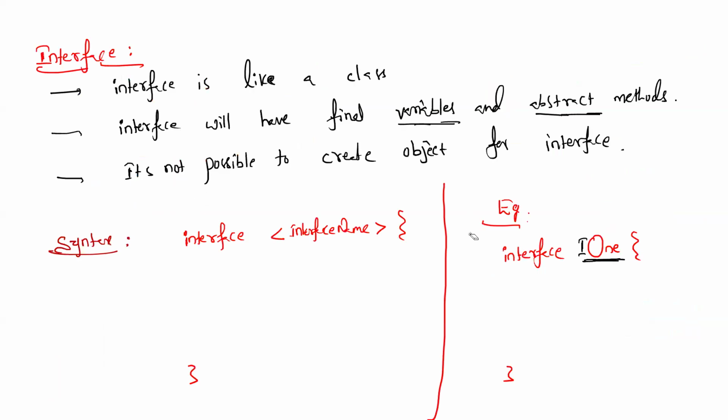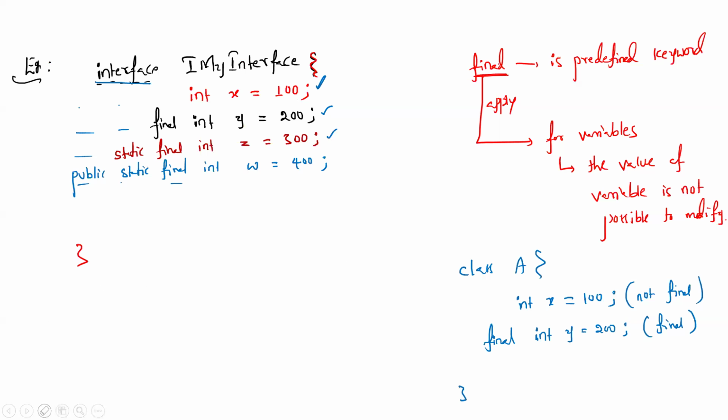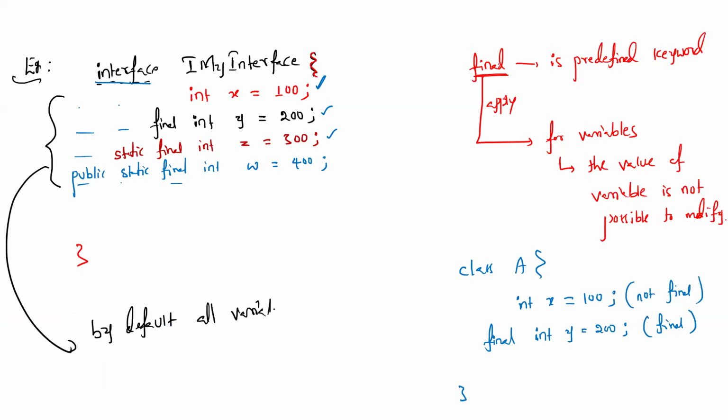So I didn't write it here. Because of all these things, the point is that by default, all variables inside an interface are public static final.